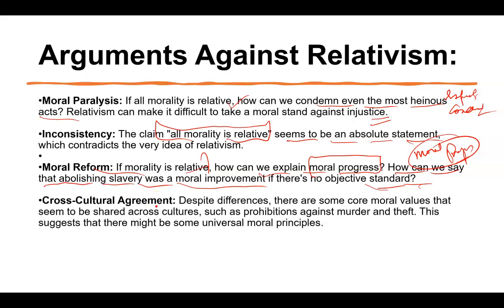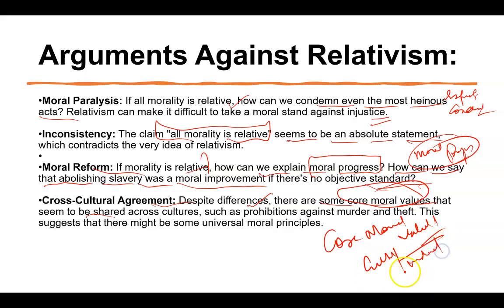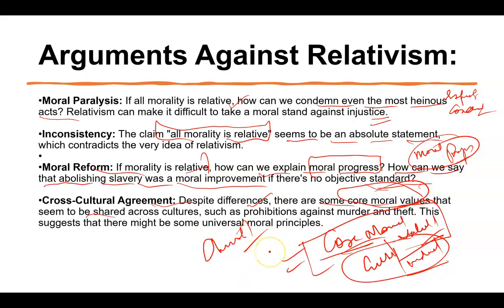And next important thing is cross cultural agreement. Despite differences, there are some core values. Yes, that is the most important thing. There are certain core moral values. Even though your country can be different, your culture can be different, as an individual you can be different, there are certain core values which every country follows. So for example, there is a prohibition against murder or rape in every society, in every country. You cannot cherish that, right? You cannot say that okay, in my culture it is cherished, right? Because of the theory of relativism, right? I hope you understood all the points against relativism.